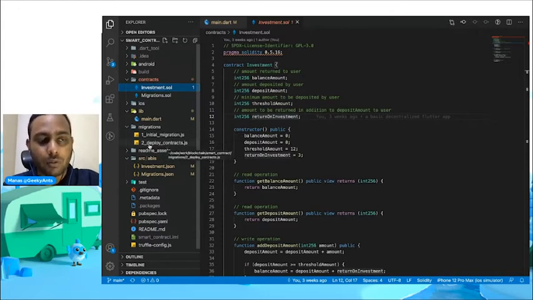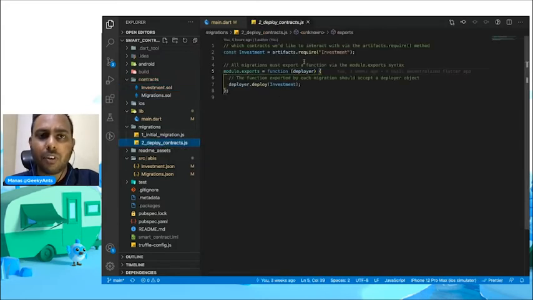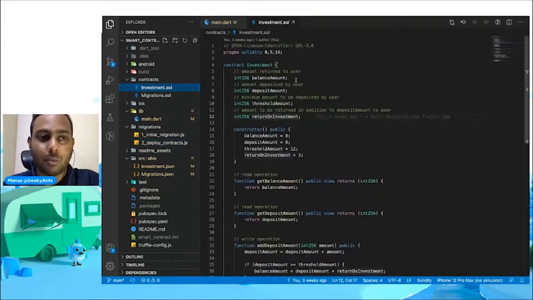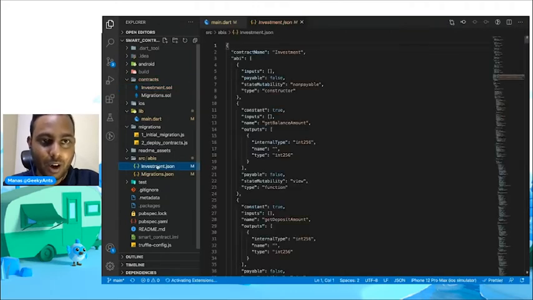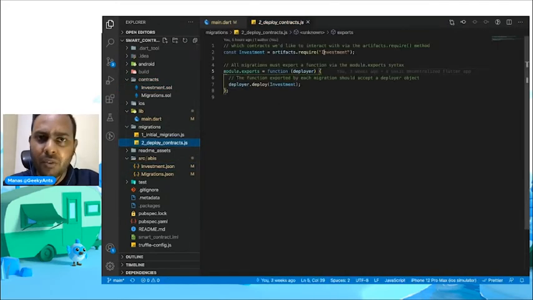Now we prefix it with a number to maintain the order of execution, right? And in this, we use artifacts.require to tell which smart contract we are going to be interacting with. The name I've given to my smart contract is investment, because we're trying to raise capital without a bank. So here we tell, yeah, this is the smart contract we would like to interact with. And we have to export a function using the module.exports syntax, and we use the deployer object to deploy a smart contract. So this is the second thing.